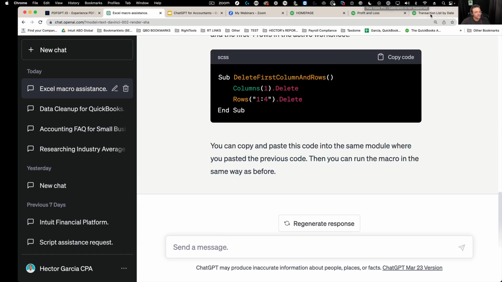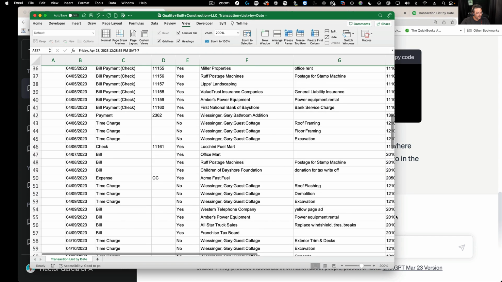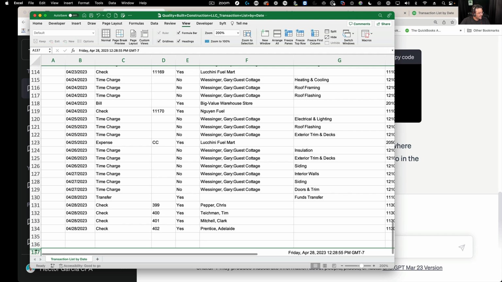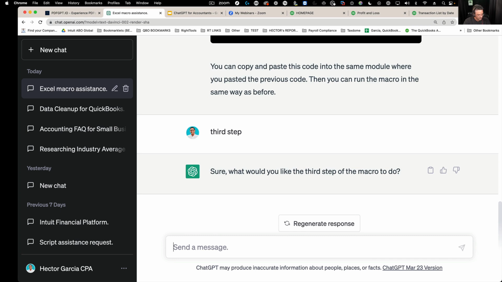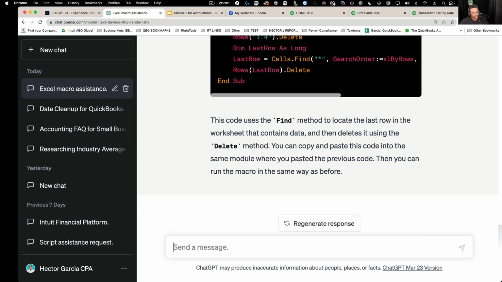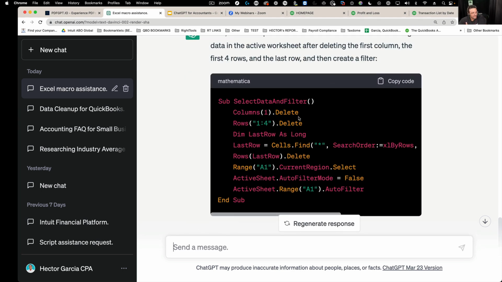Beautiful. Next one, let me upload a spreadsheet again. Next one's going to be get rid of the last row that has data. So I'm going to put here third step, delete last row with any data in it. Okay, there you go. So there's my macro. Then I'm going to do one more thing and say select all data and create a filter. Okay, and there's the last one.